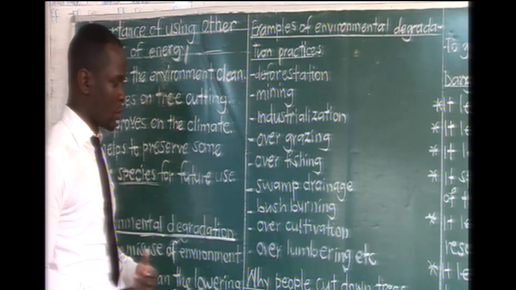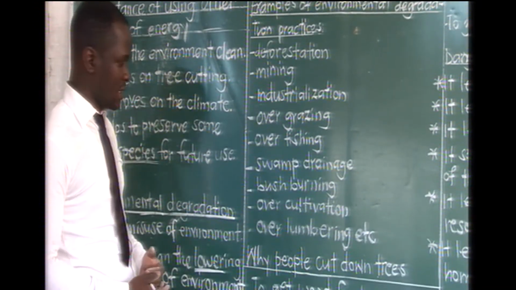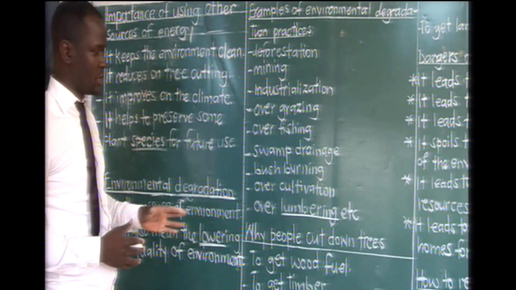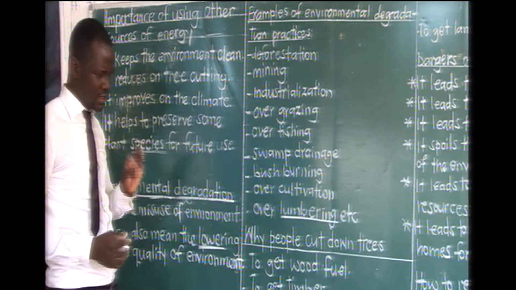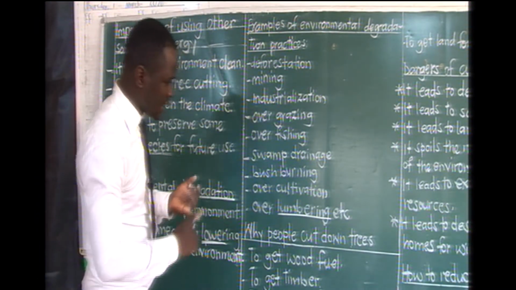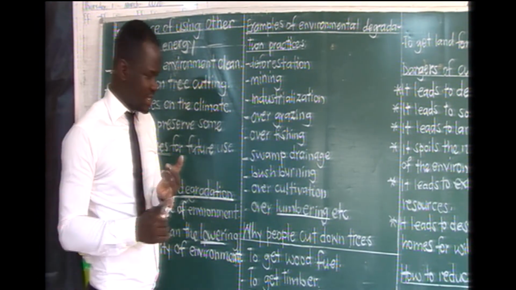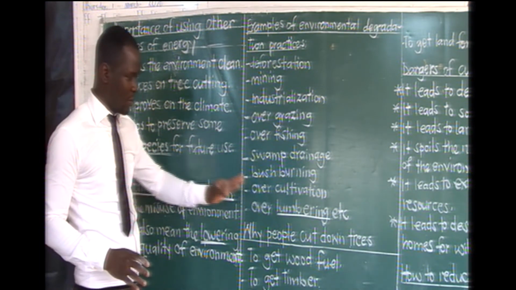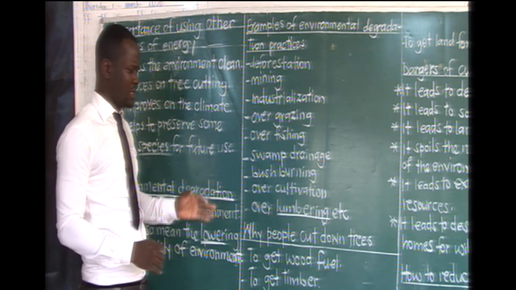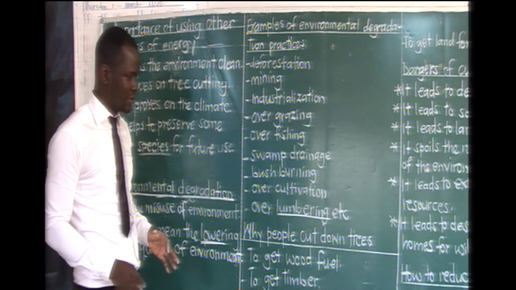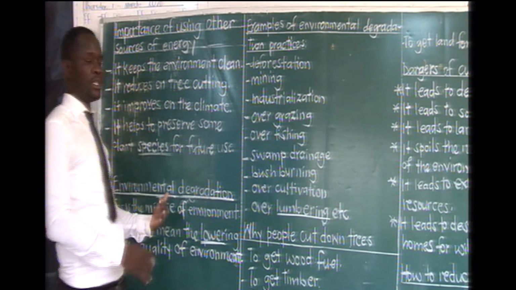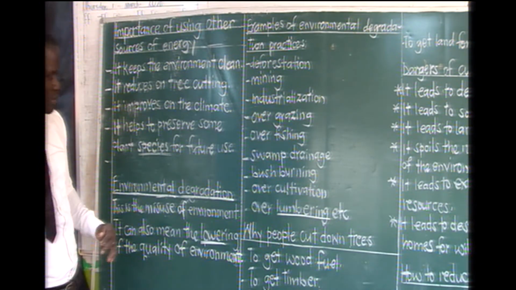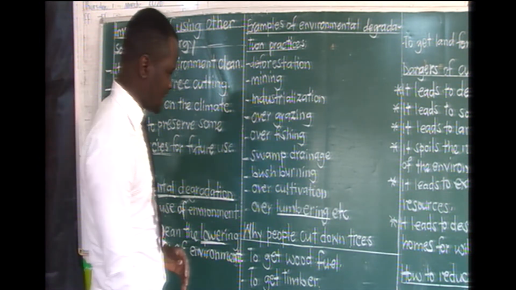Then lastly, we have over lumbering. In simple terms, lumbering, we define it as the selective cutting of mature trees for timber. You need to bring those words. Selective cutting of mature trees, and the reason is for timber. Purposely, that is what we call lumbering. So sometimes it can be done on a large scale, and you will find that it will now lower the quality of the environment. Automatically, that will bring environmental degradation.